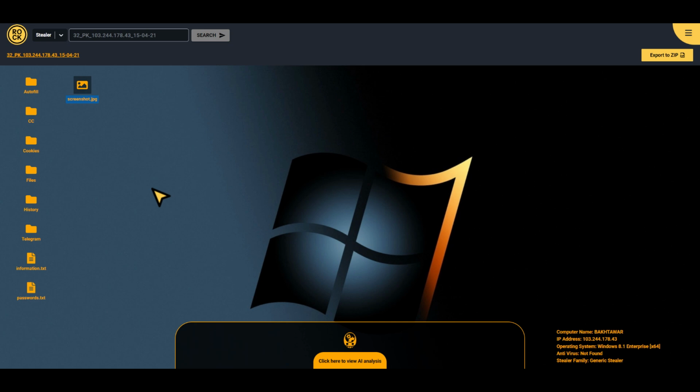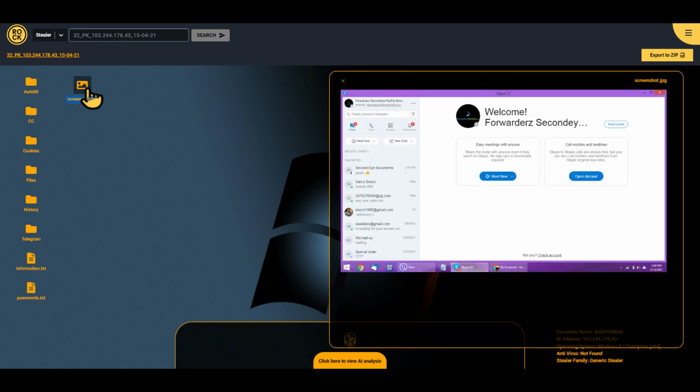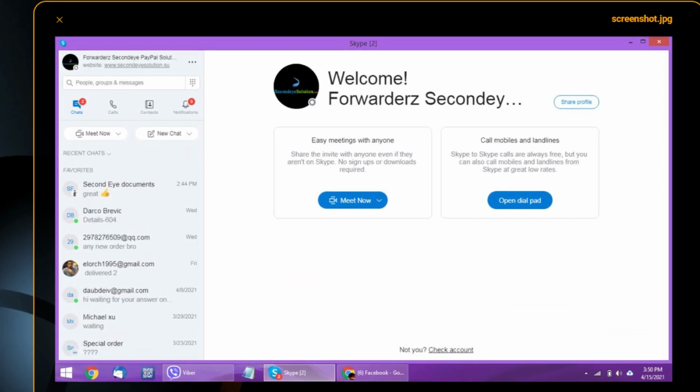By the way, one of the interesting features of the Infostealers is that some of them can take a screenshot of the compromised machine. So generally speaking, we have a sneak peek of what the victim is doing at the moment of the infection. So if I open computer A in our investigation module and click on the screenshot file, I will discover a Forwarders and Second Eye Skype account, and it looks like it belongs to the support team that was managing incoming orders.